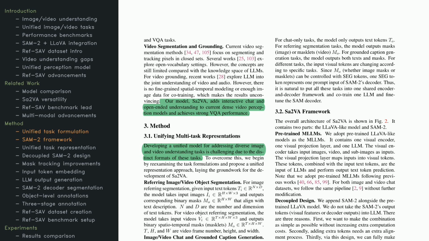Its methodology starts with unifying how different tasks are represented. Whether it's image segmentation or video conversation, everything follows one standardized pipeline. Text inputs guide the creation of precise visual masks, enabling interactive and grounded understanding. At the heart of it is the Sa2VA framework, which uses pre-trained backbones alongside SAM2. Together, they process different inputs, images, videos, or sub-images, and produce outputs that can be used for captioning, segmentation, or conversations.